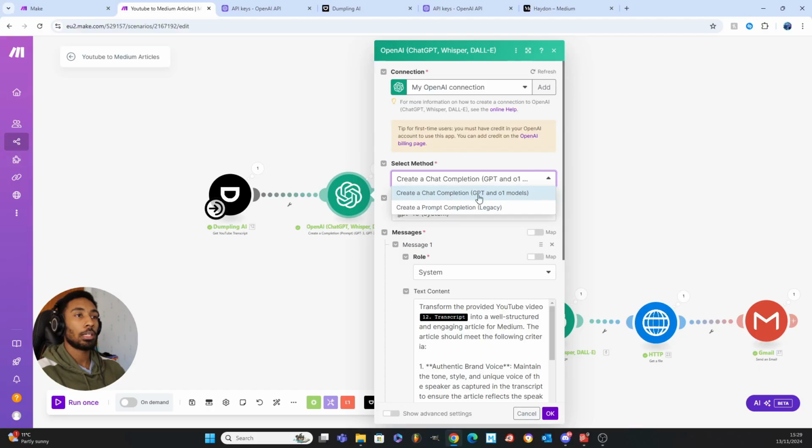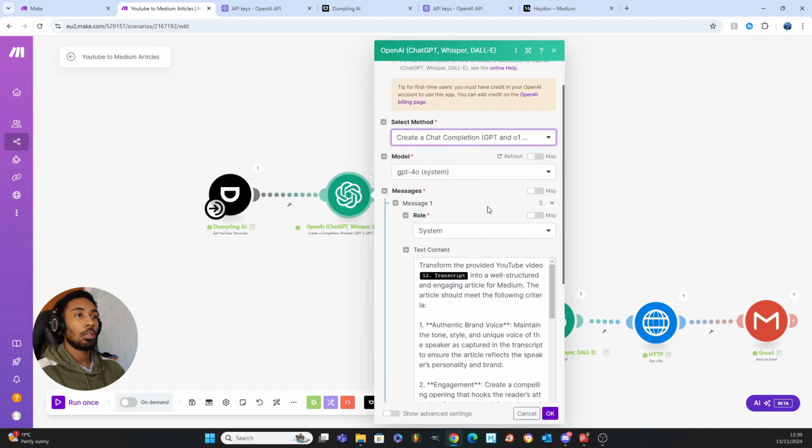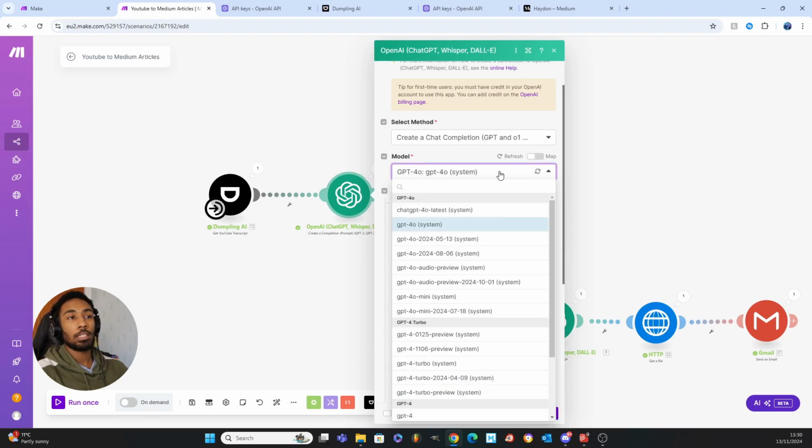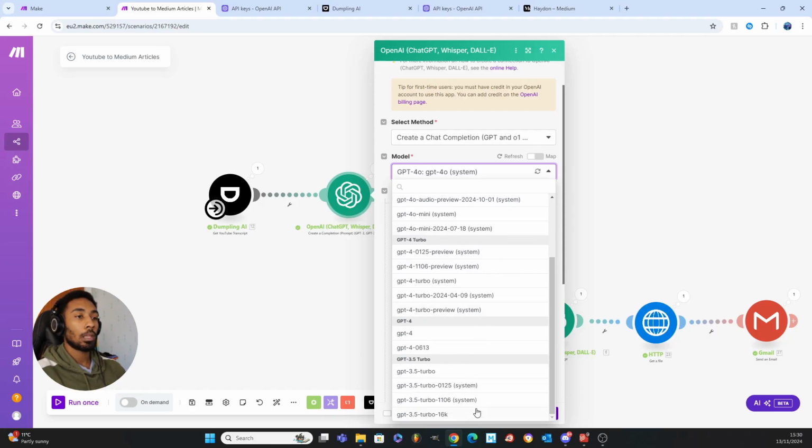You're just going to want to create a chat completion. This should already be selected for you. If not, use this one here because we don't want to use the legacy models. You can also select the model. So the model is basically what version of ChatGPT you want to use. We're using 4.0, but there are loads of others.